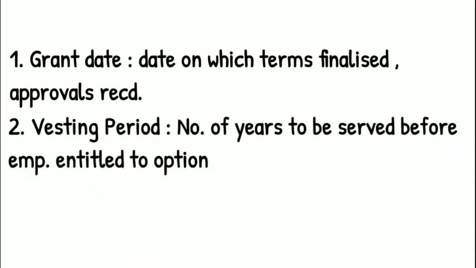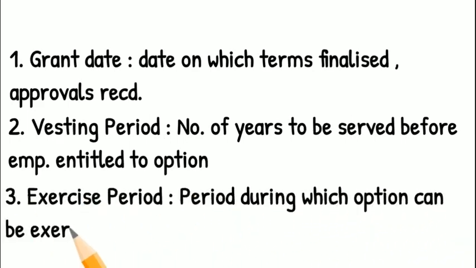Vesting period. The number of years to be served before the employee is entitled to the option is the vesting period. And if an employee leaves during this period, then he will not be entitled to the option. Next is exercise period. It is a period during which the employee can exercise the option.